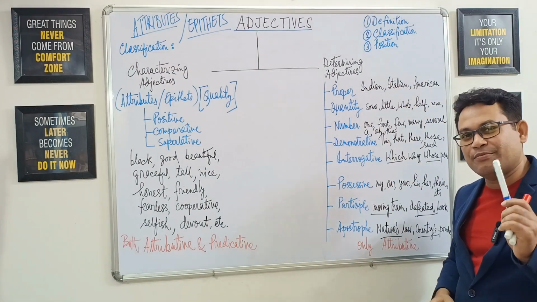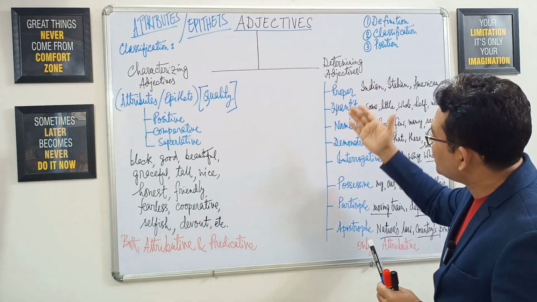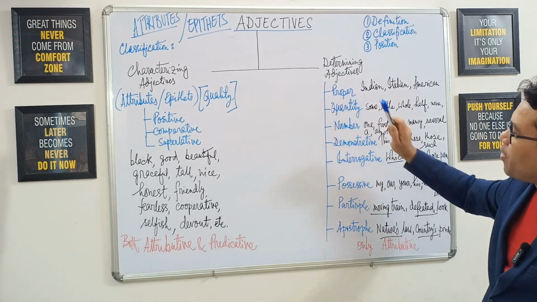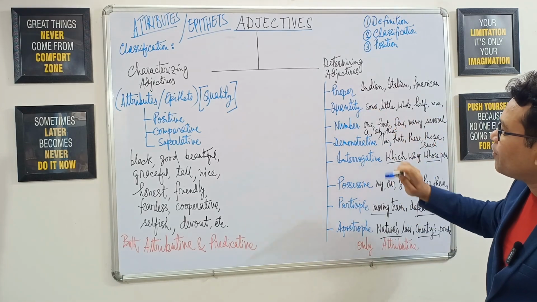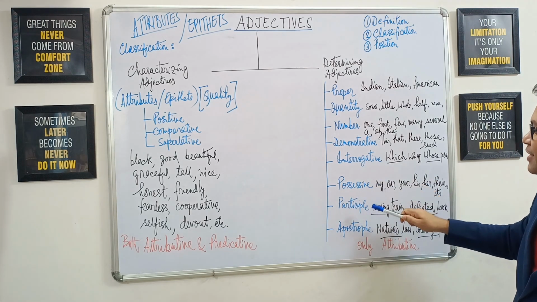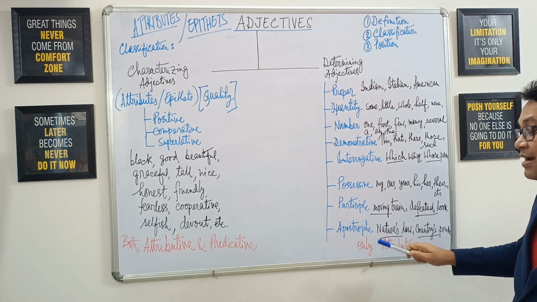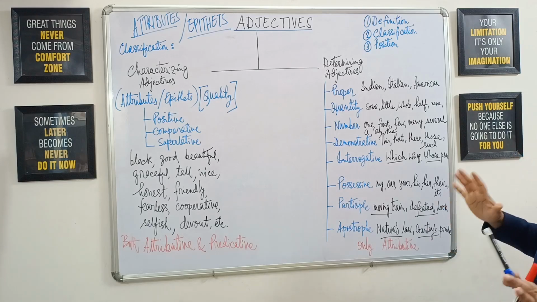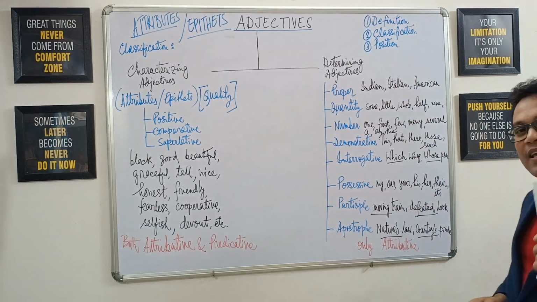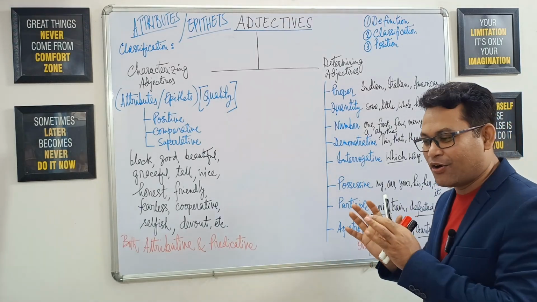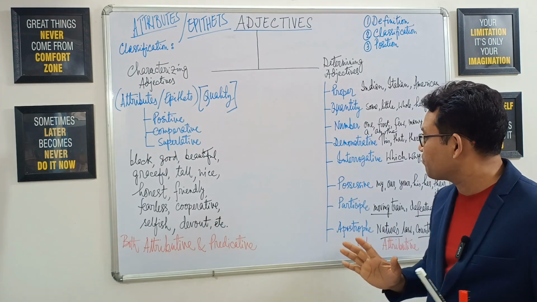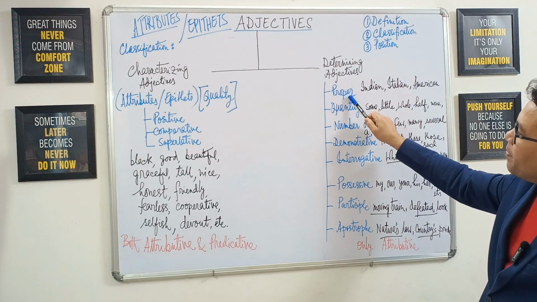Then determining adjectives, or simply determinants, can be subcategorized into these segments: proper adjectives, adjectives of quality, adjectives of number, demonstrative adjective, interrogative adjective, possessive adjective, participle adjective, and finally apostrophe adjective. Now look at these examples. None of these examples will give you the essential quality or information as to what type of quality is there. So take for example proper adjectives.